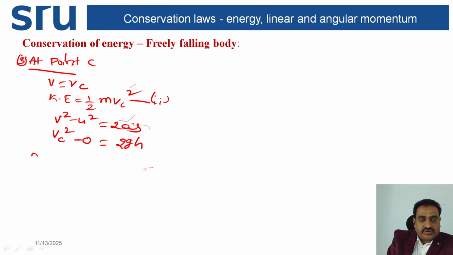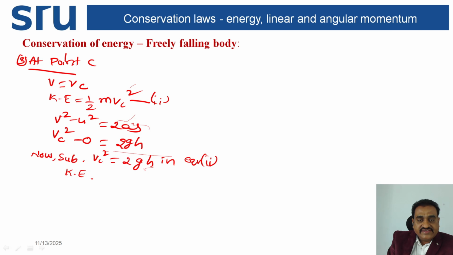Now substituting vc square is equal to 2gh, we get kinetic energy is equal to half m into vc square, that is 2gh. 2 gets cancelled. Kinetic energy is equal to mgh.